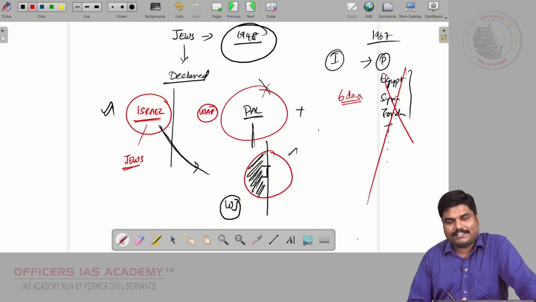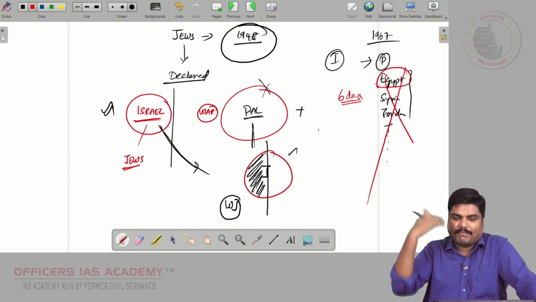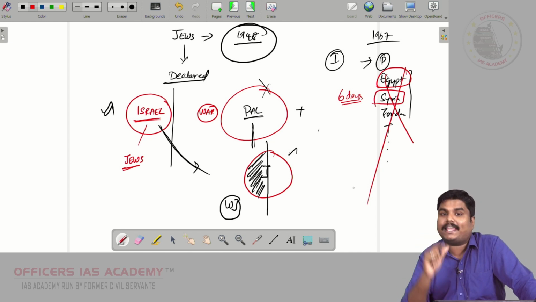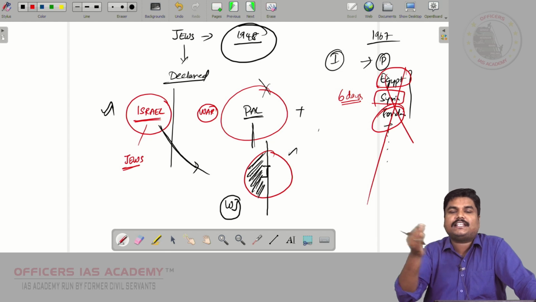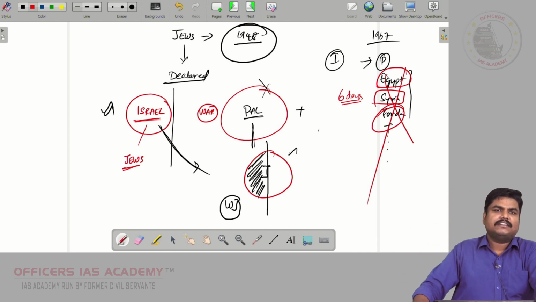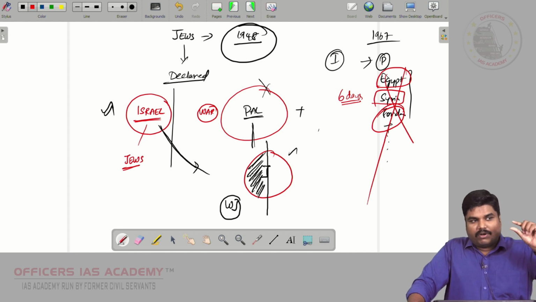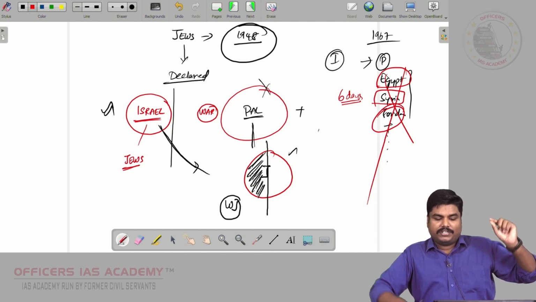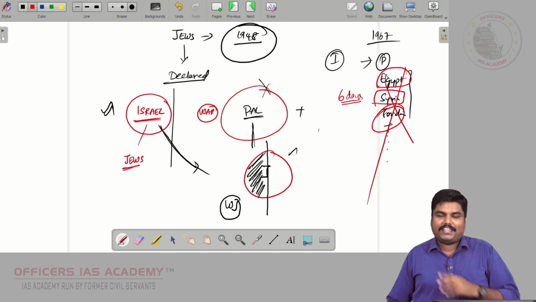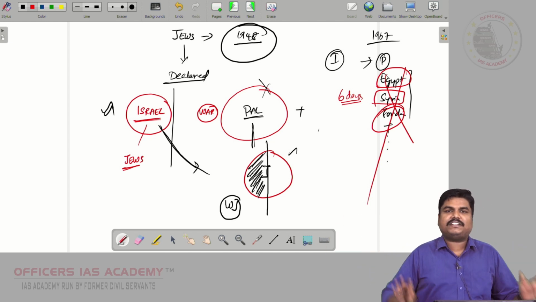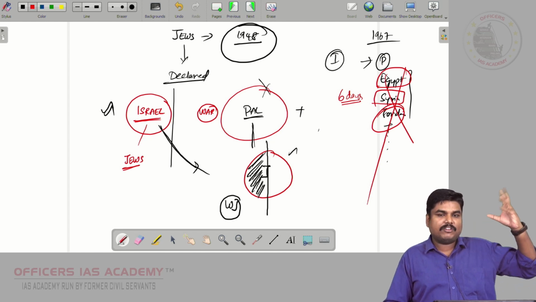So after that, you know what Israel did? From Egypt, it captured the Sinai Peninsula. From Syria, it captured the Golan Heights. From Jordan, it captured some parts of the West Bank. West Bank means the territory located on the western bank of the Jordan River. So one small country, Israel, was able to defeat so many Arab states: Palestine, Egypt, Syria, Jordan, and many others. And Israel was becoming all powerful.